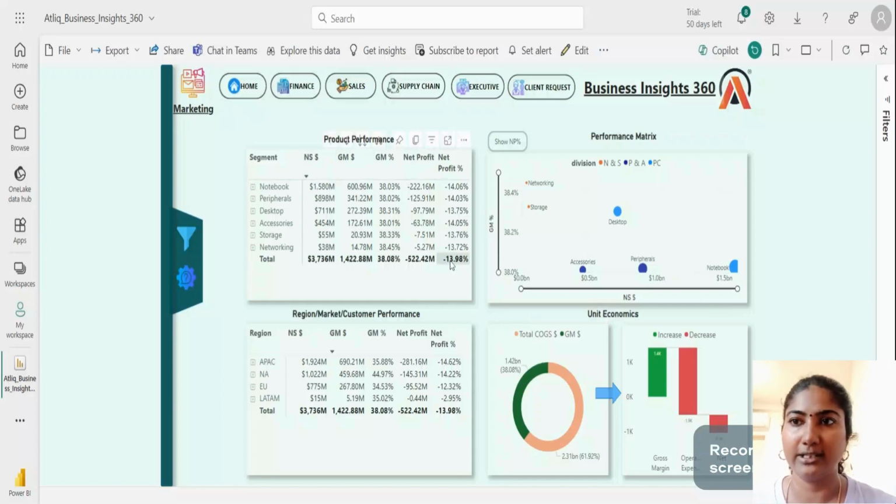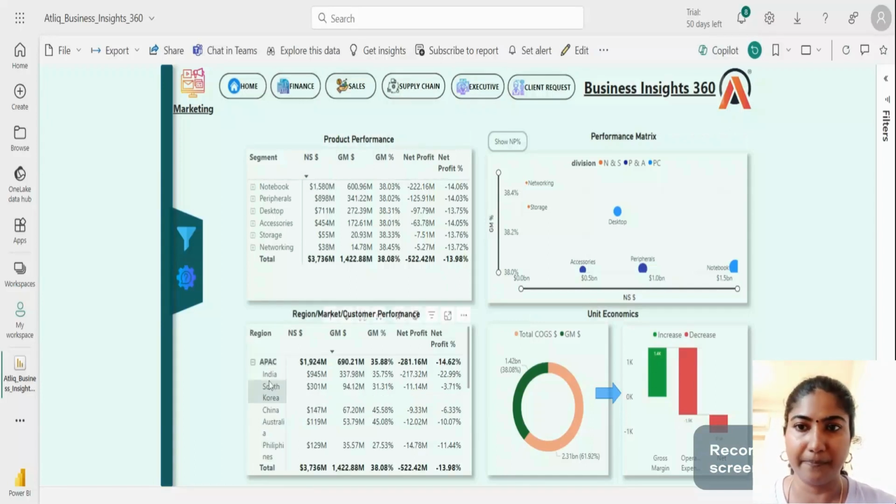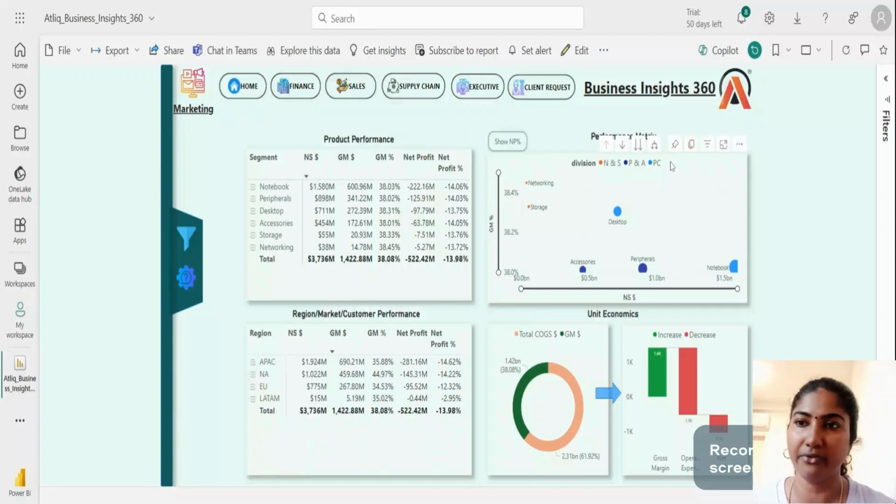So why is the net profit negative? We need to see that. This is the region, market, and customer performance. If we break it down, we can see the corresponding markets, for example in the India market, how much the net profit and gross margin percentage are, and so on. And this is the performance matrix in terms of gross margin percentage and net sales by division.